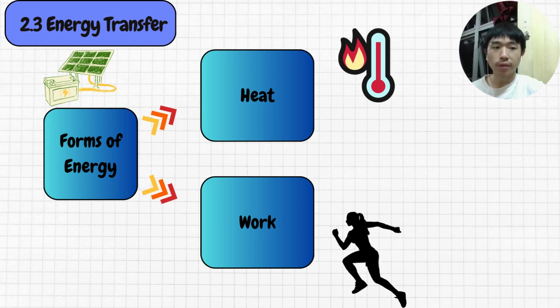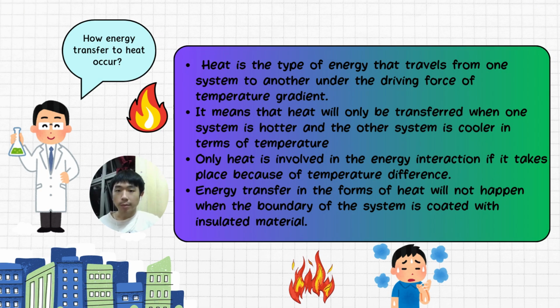The forms of energy like kinetic energy, potential energy, and internal energy can be transferred across the boundary of a closed system in two different forms, which are heat and work. Heat is the type of energy that travels from one system to another under the driving force of a temperature gradient. It means that heat will only be transferred when one system is hotter and the other system is cooler in terms of temperature.